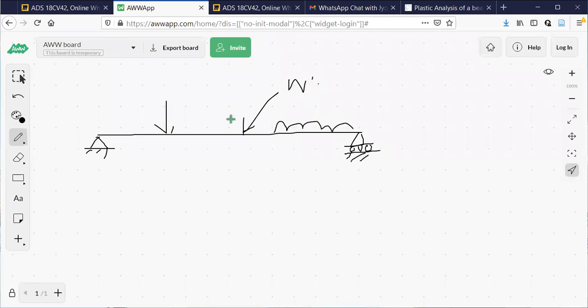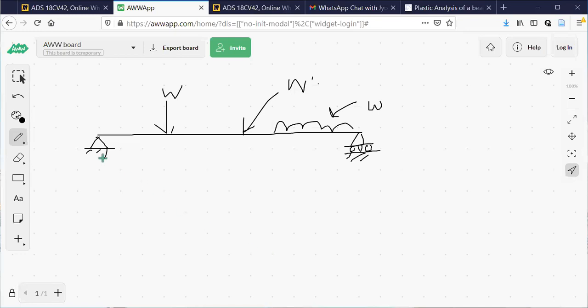Let us say this is W dash, this is W, this is small w. Now, my question is here, is the diagram clear to all of you? Can you see this diagram? Yes, sir. You want me to zoom it or it's clear? It's clear, sir.